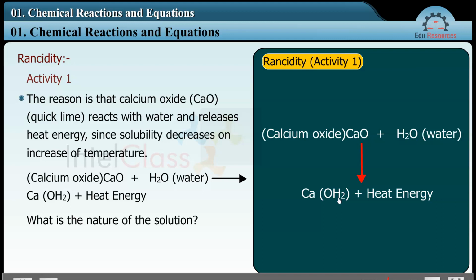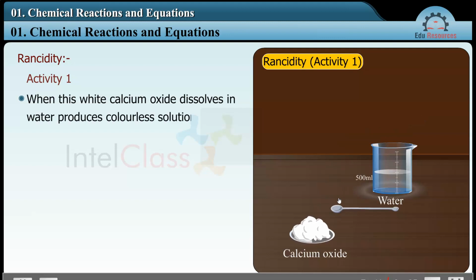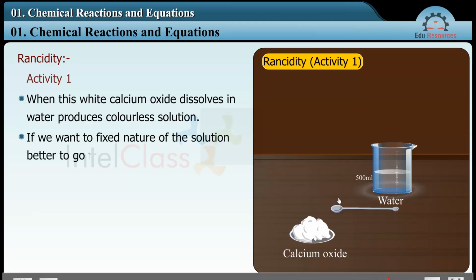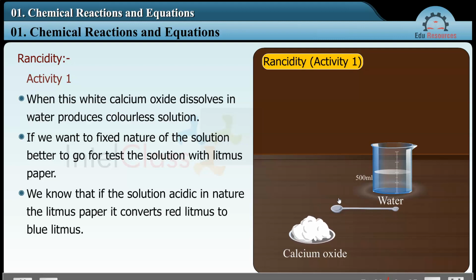What is the nature of the solution? When this white calcium oxide dissolves in water, it produces a colorless solution. If we want to find the nature of the solution, it is better to test the solution with litmus paper. We know that if the solution is acidic in nature, the litmus paper converts blue litmus to red litmus.